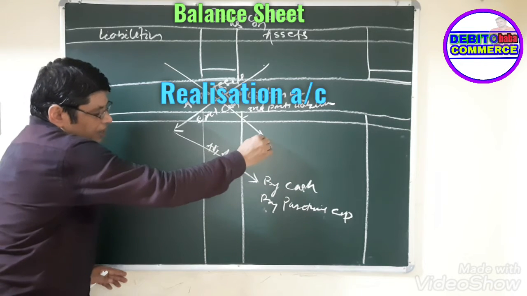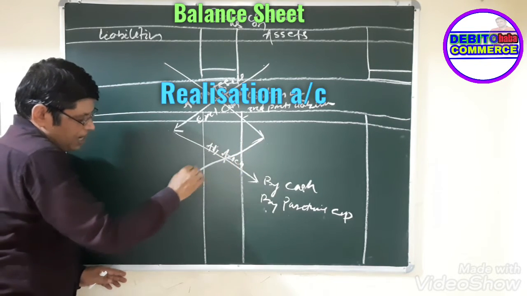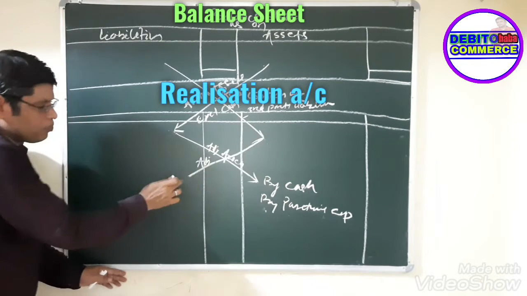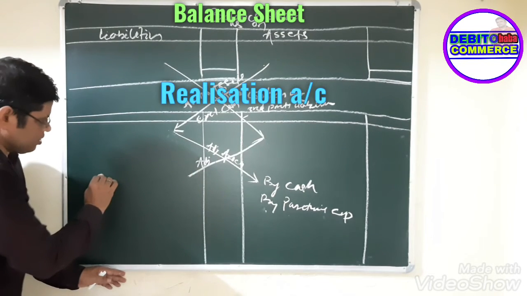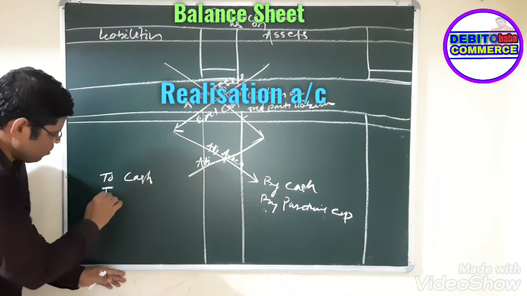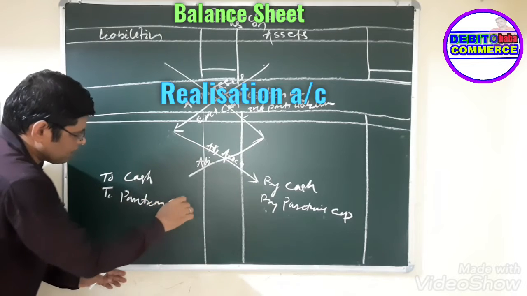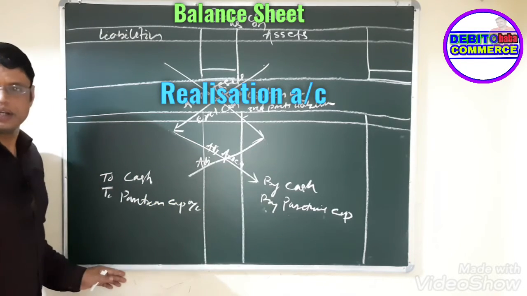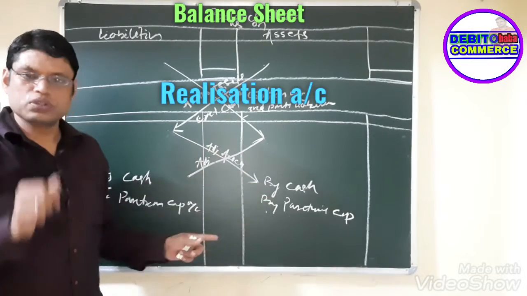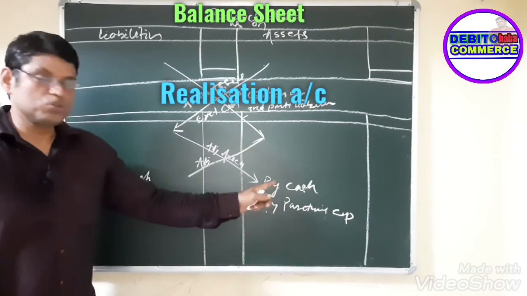Similarly, if there is any adjustment related to liabilities, then you have to record it here, to cash or to the partners' capital account, because we have closed all the accounts, and only these two we have not closed. So in any journal entry we use only these two accounts.